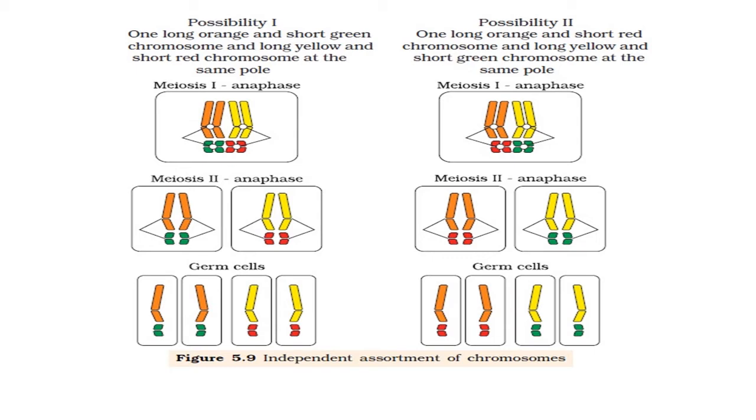During meiosis 2 anaphase, here is the orange and red chromosome arrangement, and on the other side the yellow and green chromosome arrangement. And at the end, when germ cells form from one cell to 4 cells, they are independently assorted. So by comparing both possibility 1 and possibility 2, we can understand the chromosomal movement at the time of this division and their independent assortment.